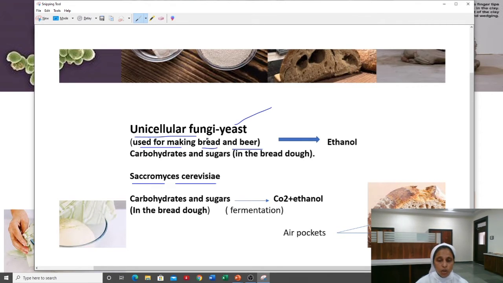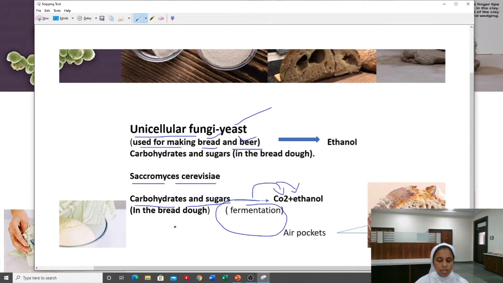So what are the uses of yeast? Means to make bread and beer. So what happens? This yeast will be converting the carbohydrates and sugars to ethanol and carbon dioxide due to the fermentation process. So the yeast Saccharomyces cerevisiae will be converting the carbohydrates and sugars to carbon dioxide and ethanol. So here what is happening?